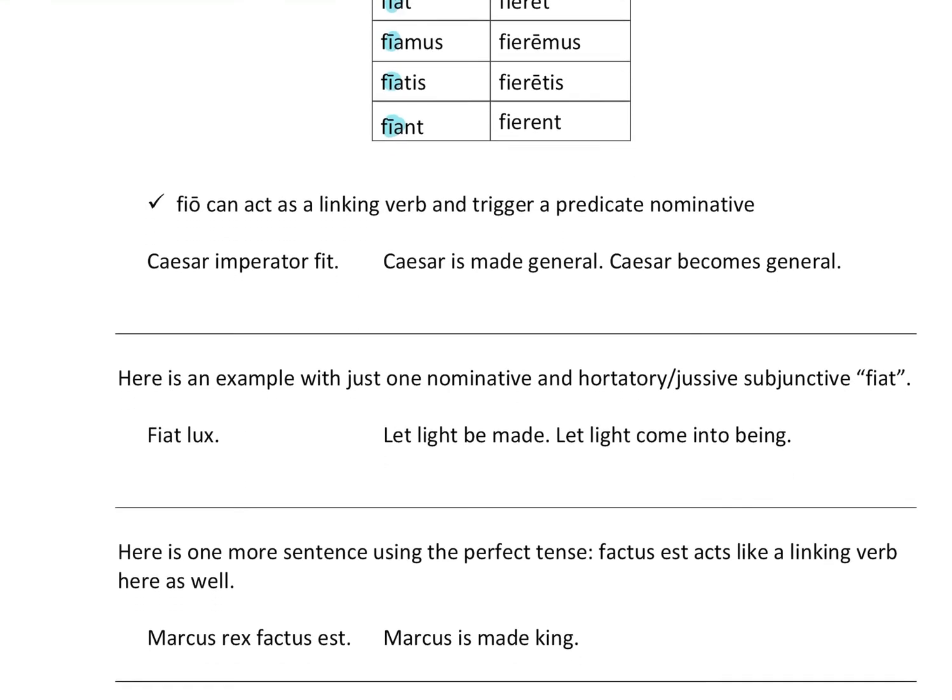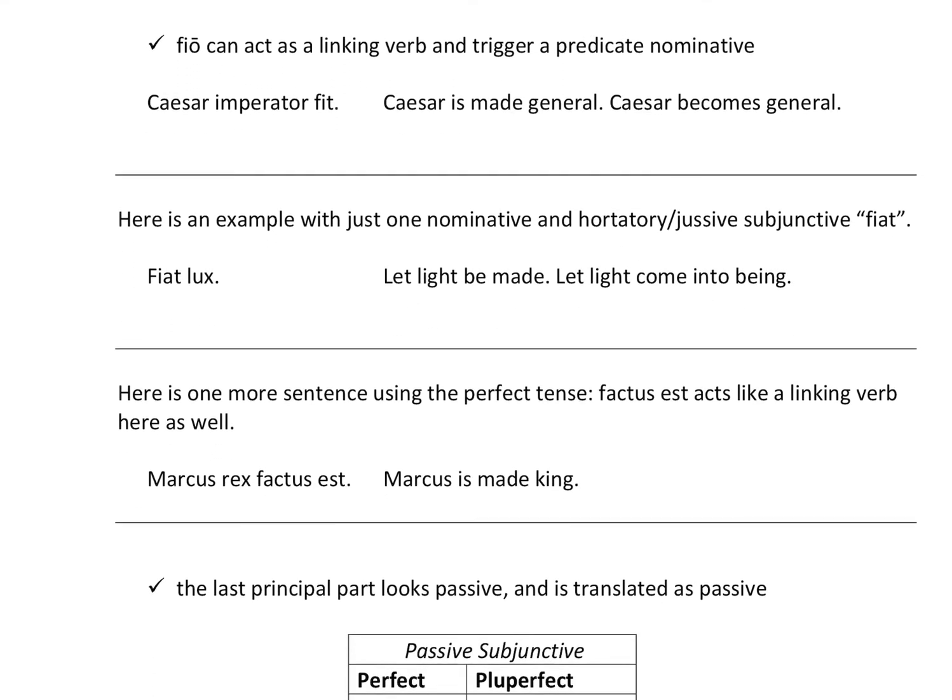So fio can act as a linking verb and trigger a predicate nominative. So if I said Caesar imperator fit, there we go, there's our word. Caesar is made general. So again, we have the passive, or Caesar becomes general. So here's an example with just one nominative. Caesar is the nominative here, imperator is the nominative, and this works like a linking verb. Here's an example with just one nominative, and there's a hortatory or jussive subjunctive, fiat, which means let. Do you remember? Let light be made. Passive there. Let light come into being.